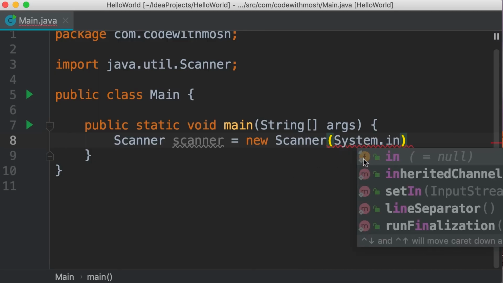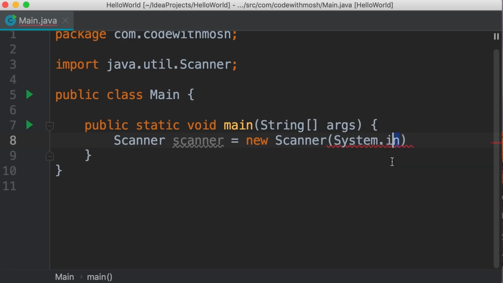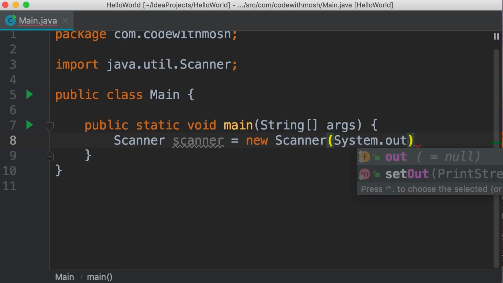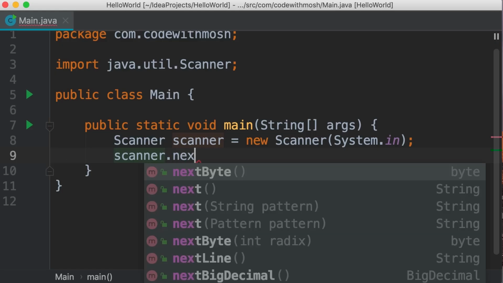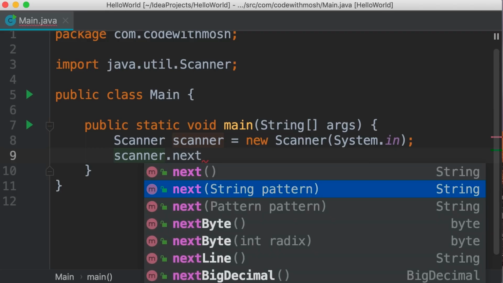This is one of the fields in the System class. A field, as I told you before, is like a variable that we define in a class. So we have System.in. We also have System.out, which we use to print something on the terminal, right? Now, let's use System.in and terminate this statement with a semicolon. Now, this object has a bunch of methods for reading data, and all these methods start with next. So we have nextByte for reading a byte. We have nextLine for reading a line. We have nextBoolean for reading a boolean, and so on.